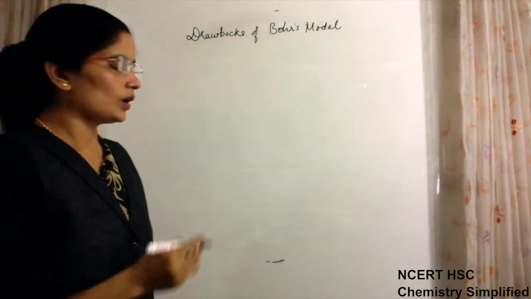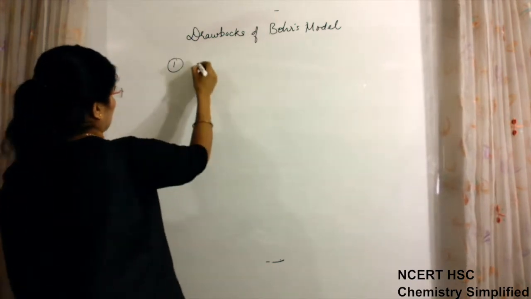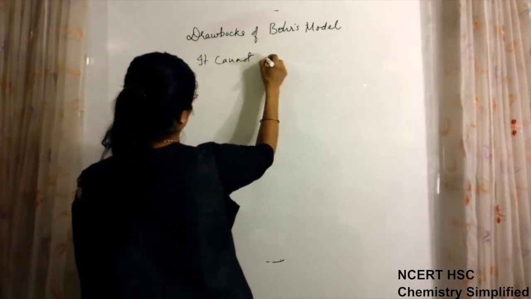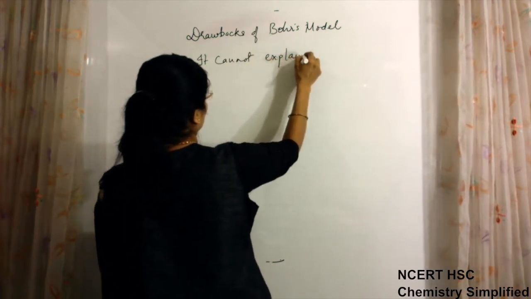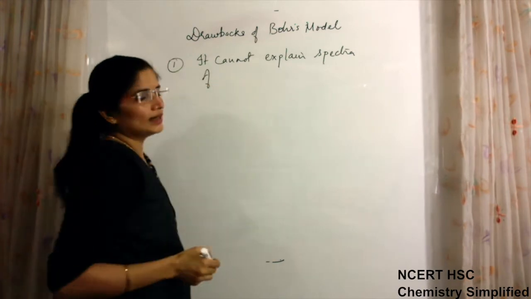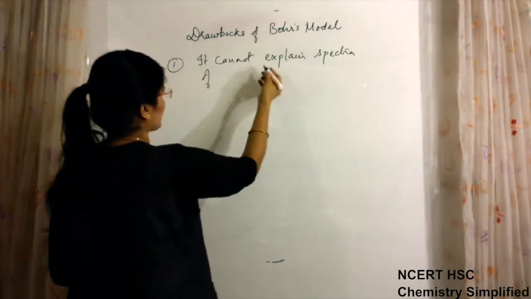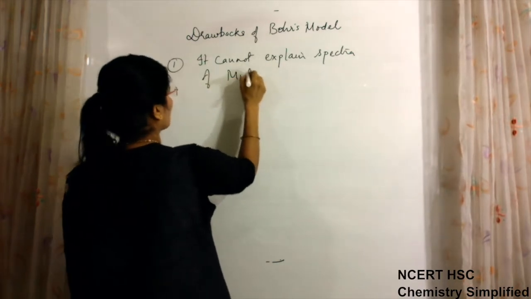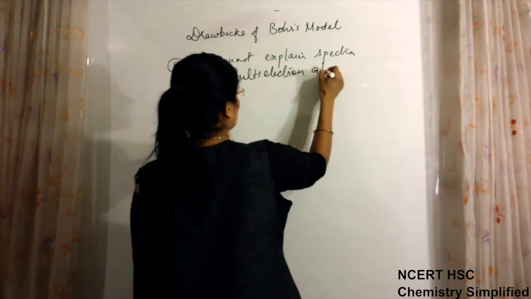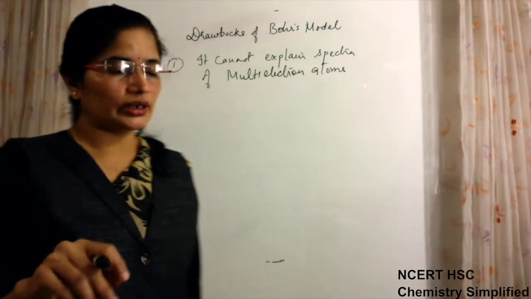Now the first drawback of Bohr's model was that it cannot explain the spectra of multi-electron atoms. It was only for hydrogen atom. It cannot explain spectra of multi-electron atoms.